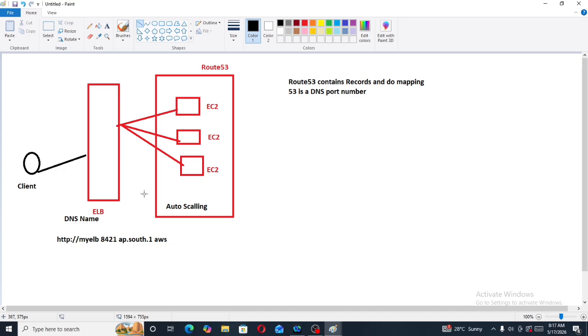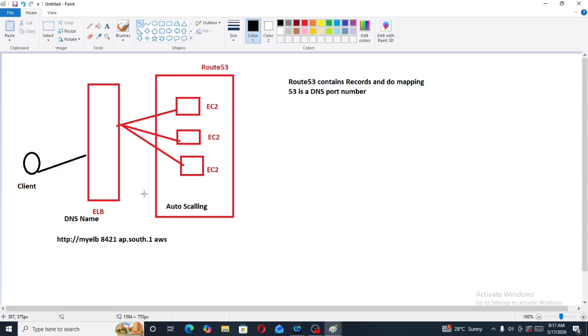Now Route 53 will do mapping, create records, and then send the request to the elastic load balancer. The DNS name will provide us a nasty URL. This nasty URL will first go to Route 53. Route 53 will do mapping, create records, and provide one simple URL, and then this URL will hit back to the elastic load balancer.